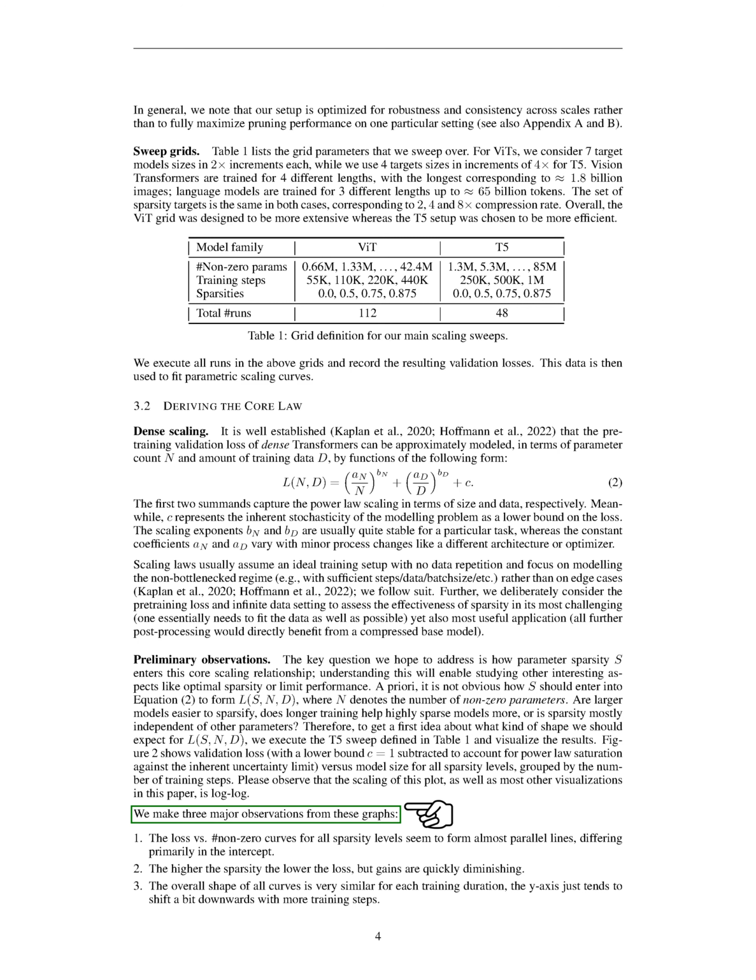1. The loss versus non-zero curves for all sparsity levels seem to form almost parallel lines, differing mainly in the intercept. 2. The higher the sparsity, the lower the loss, but the gains are quickly diminishing. 3. The overall shape of all curves is very similar for each training duration. The y-axis just tends to shift a bit downwards with more training steps.